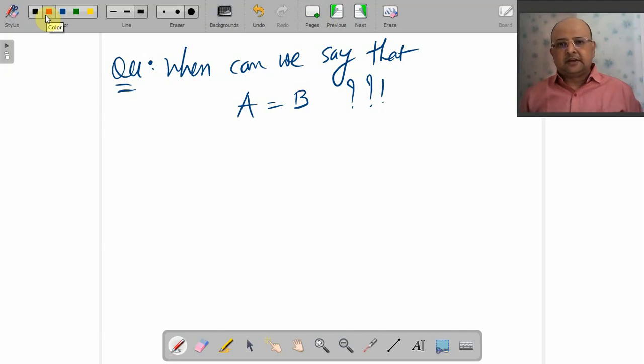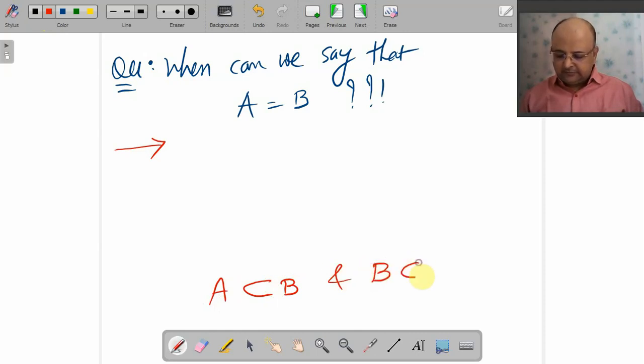When can we say that A is subset of B? My simple question, when can I say that A is equal to B? Yes, you are right. When A is subset of B, matlab every element of A occurs in B, and B is subset of A, matlab every element of B occurs in A. Simple.